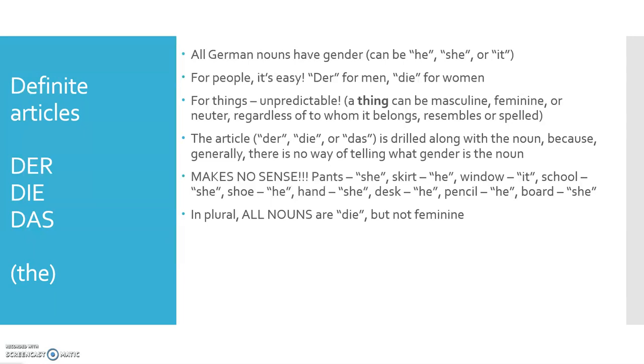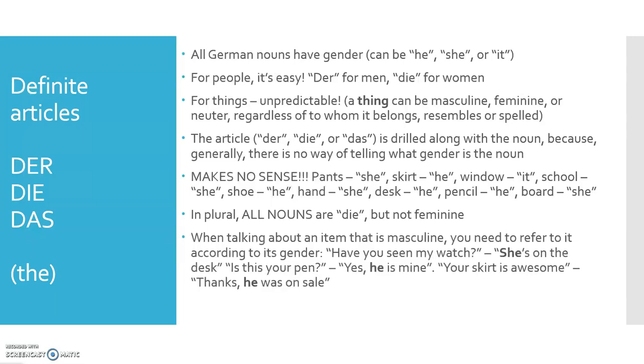You wished it was it. No, it's not. When talking about an item that is masculine, you need to refer to it according to its gender. So, if you wanted to ask your mom or whoever you live with, have you seen my watch? Right? In German, you don't know how to say it yet, but I'm just giving you examples. And your mom will say, she's on the desk. Your watch, she, die Uhr.